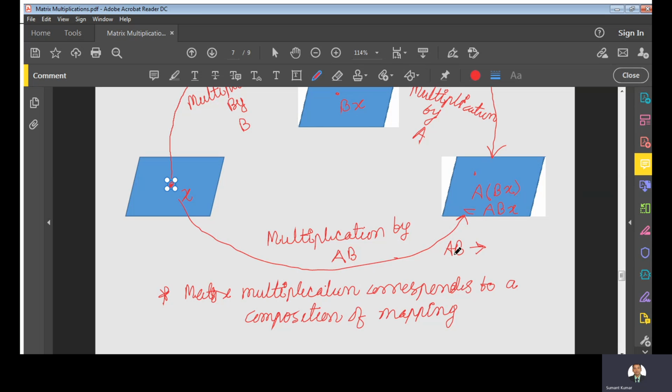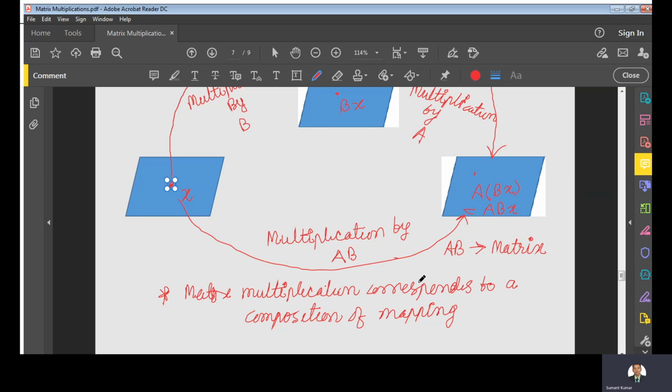So this AB is the matrix corresponding to this composition mapping, and this is the product. Definitely this will give you the product of matrices A and B. So this is the definition of matrix multiplication according to composition of mappings, right?